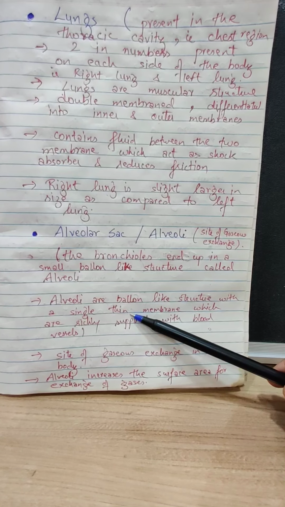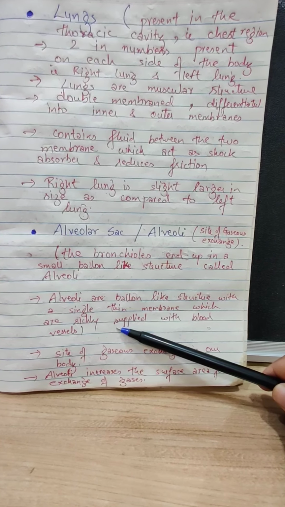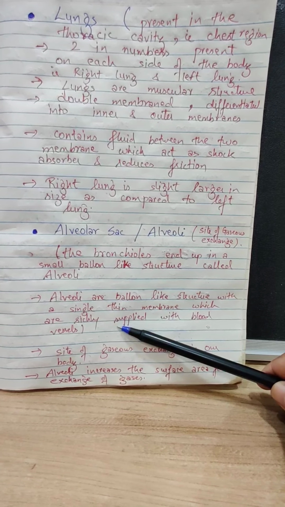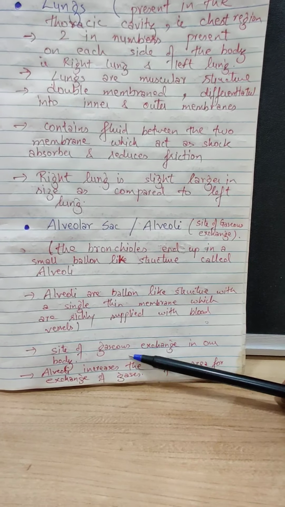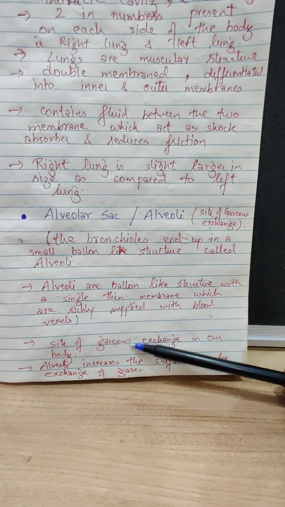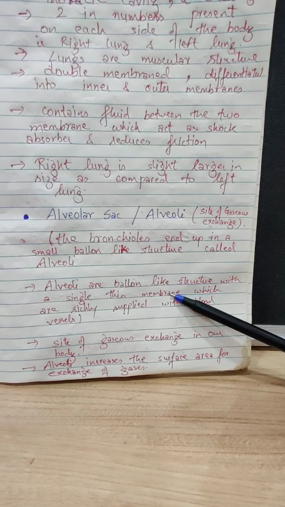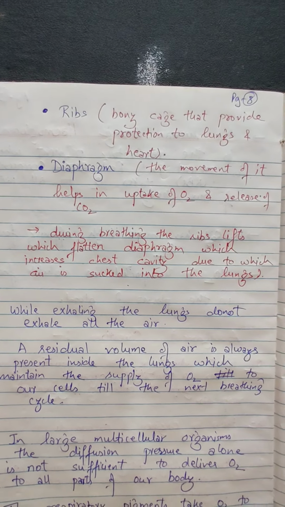The membranes of these alveoli are supplied with blood vessels. So maximum diffusion can occur here. It is the site of gaseous exchange in our body. The function of this alveoli is what? It increases the surface area for gaseous exchange and it maximizes the absorption of oxygen in our body.